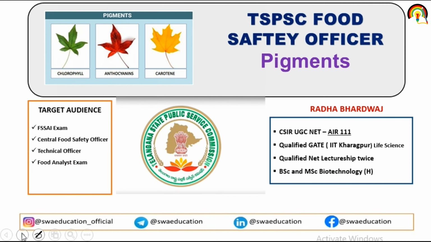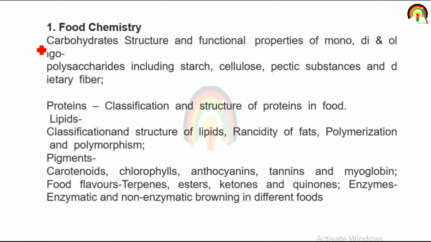In our previous few lectures, we already discussed carbohydrate structure and function, in which we covered starch, cellulose, mono, di and oligosaccharides, as well as protein and lipid structure and classification. Today we are mainly going to target pigments like carotenoids, chlorophyll, anthocyanin.